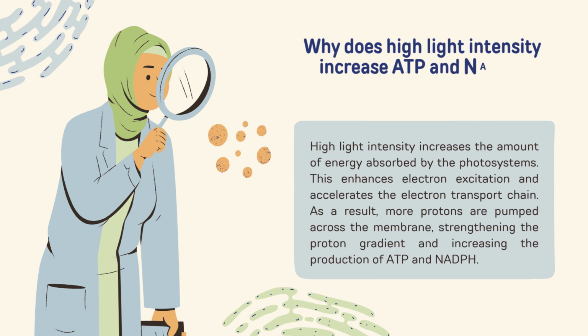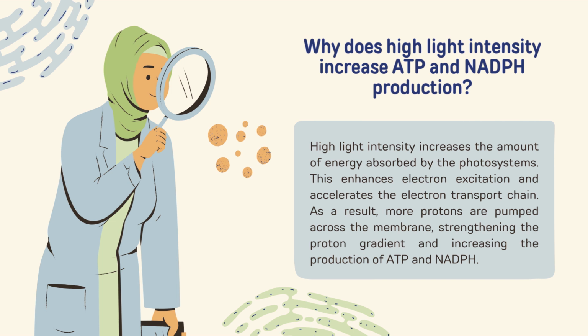Why does high light intensity increase ATP and NADPH production? High light intensity increases the amount of energy absorbed by the photosystems.